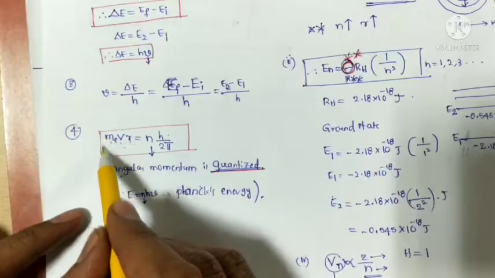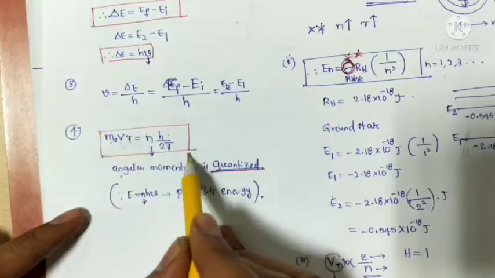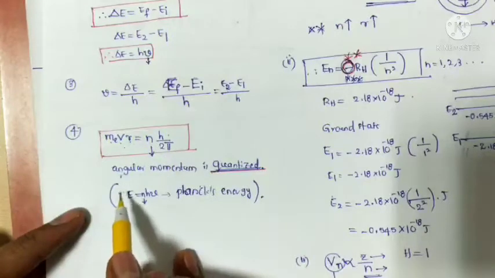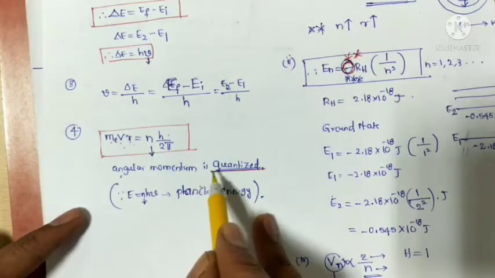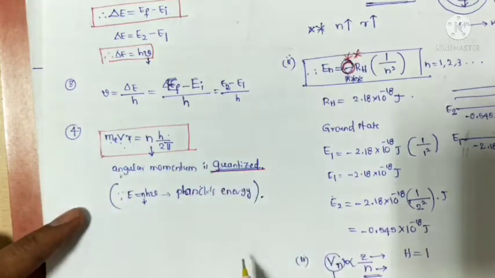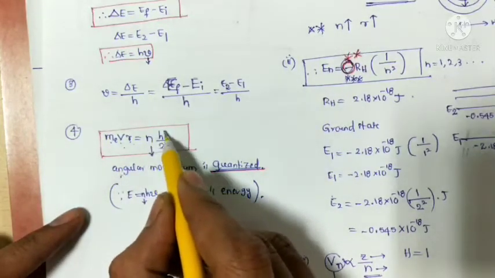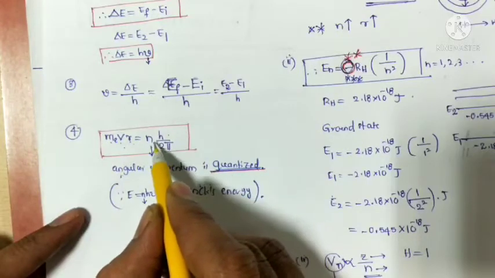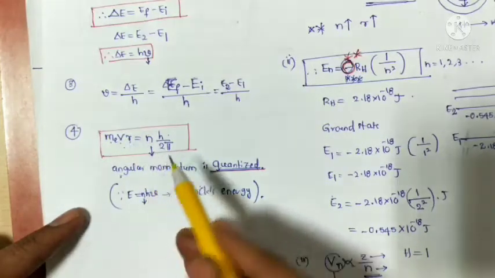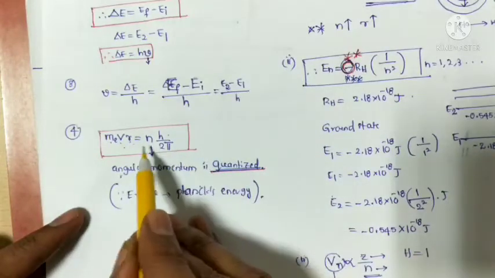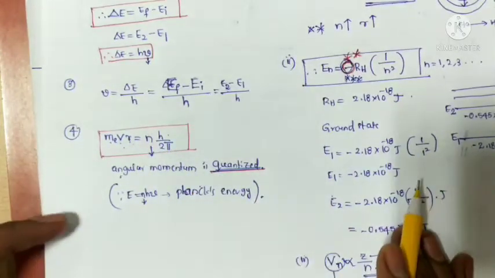From this equation we can observe that the angular momentum of an electron is quantized. Quantized means h by 2 pi is multiplied by integers. If integer numbers are there, that property is quantized.